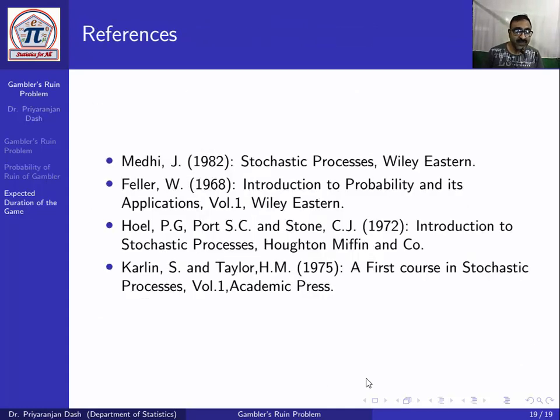These are the references I have used. This has so many practical applications. You can go through these books as your references.